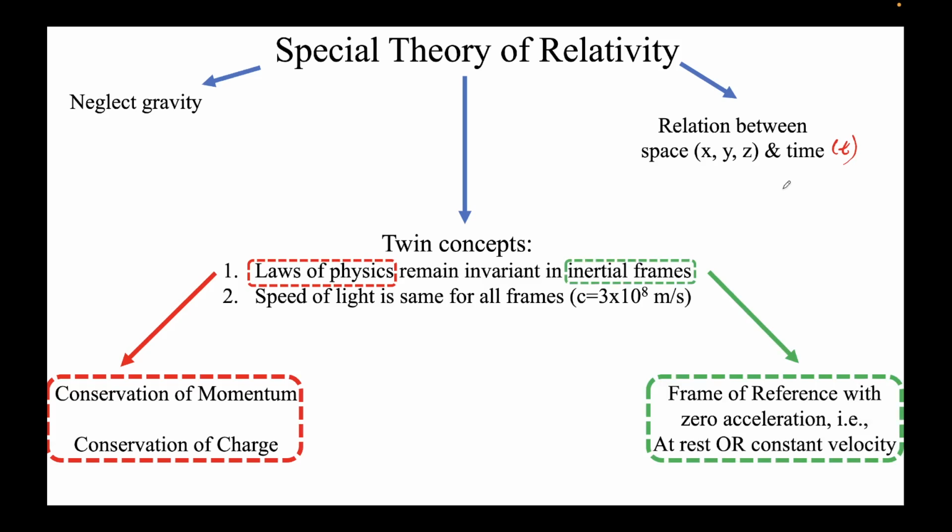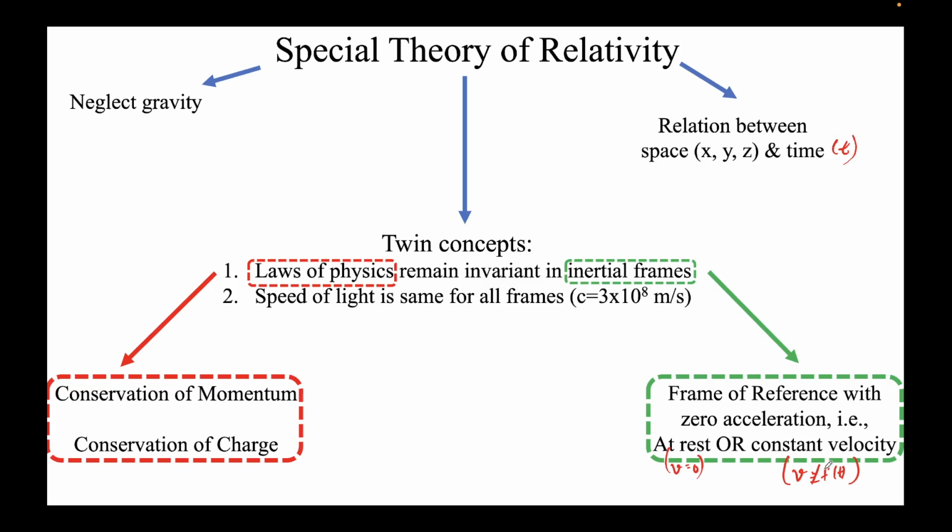Okay, what is an inertial frame? An inertial frame is a frame of reference with zero acceleration. That means the frame either has zero velocity or it has some constant velocity. It cannot be a function of time. It should not be a function of time, because if it varies with time it will have some acceleration.